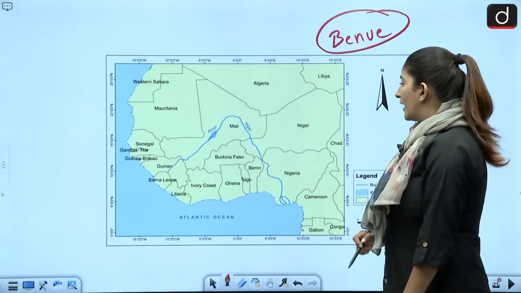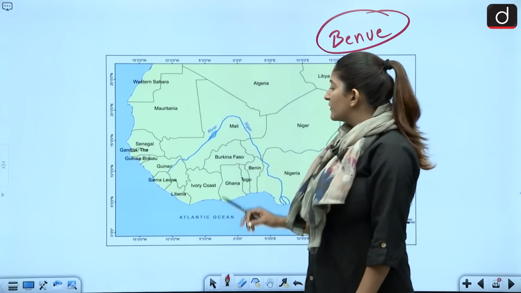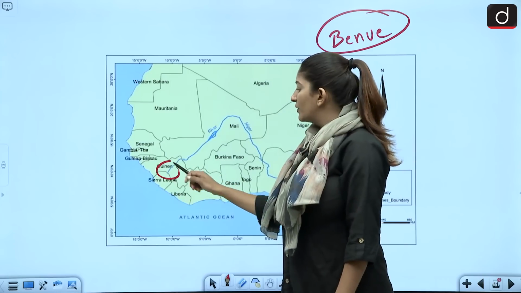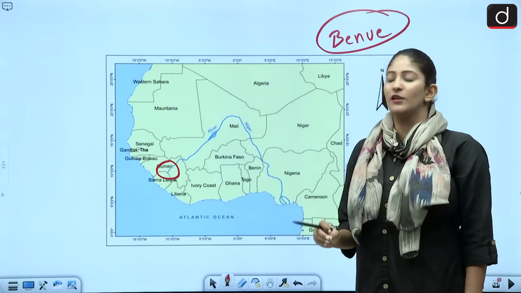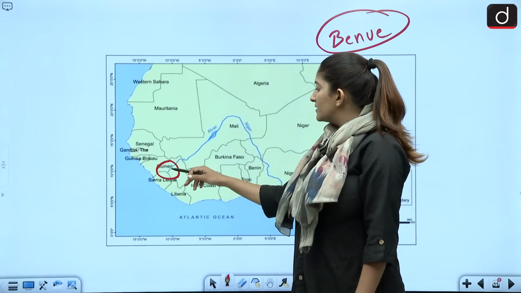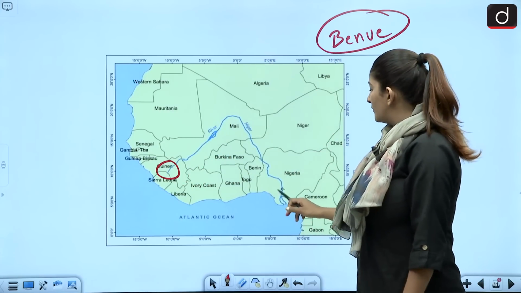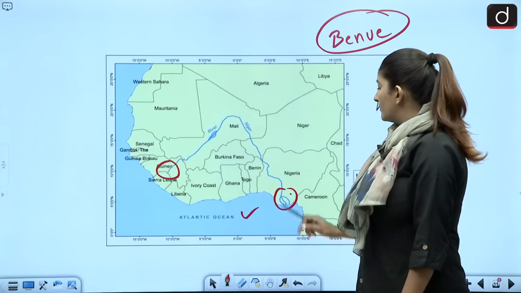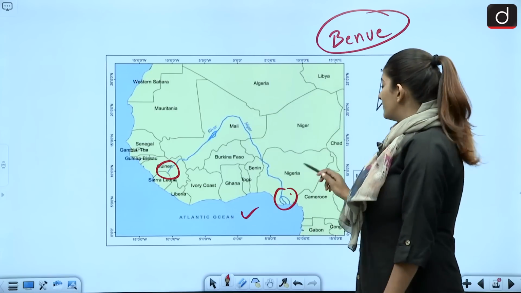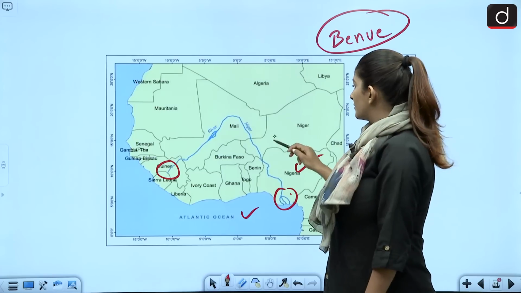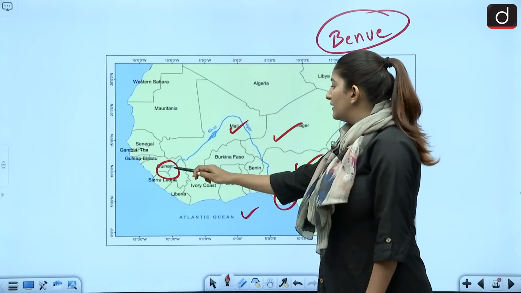So the Niger River originates from the Guinea Highlands at the border of Guinea and Sierra Leone. Okay, and then it has its course like this, finally draining into the Atlantic Ocean, forming a delta in Nigeria. So it passes through Nigeria, Niger, Mali, Guinea as well.